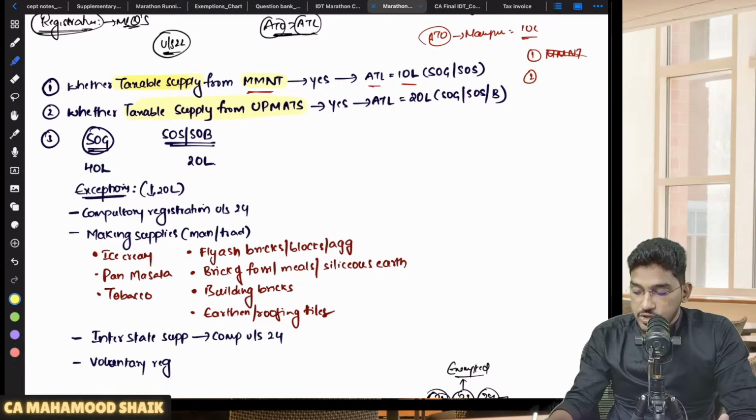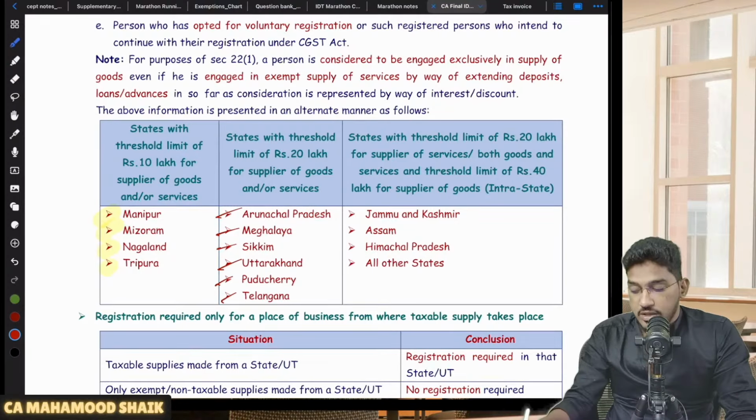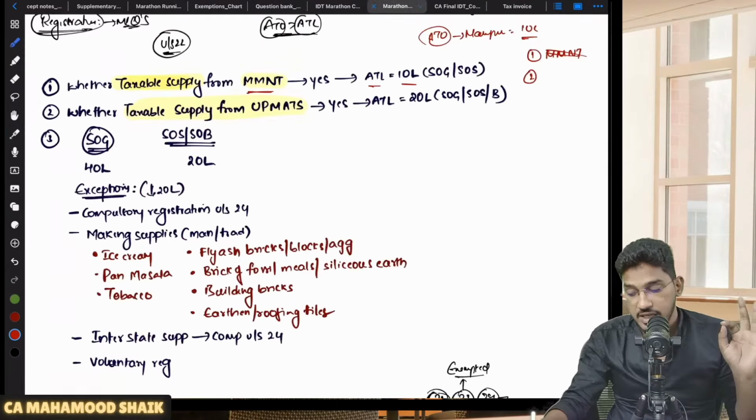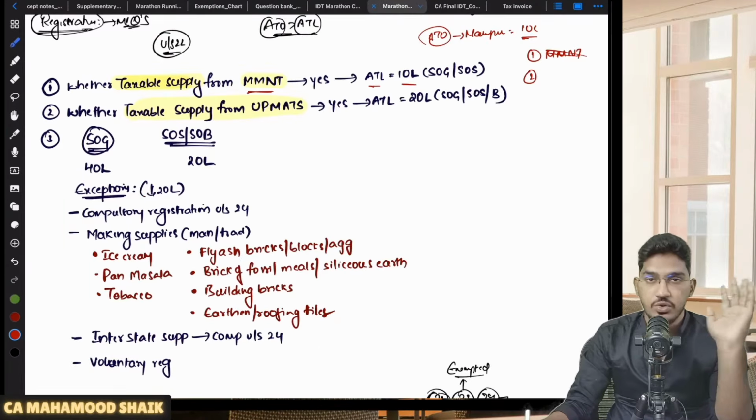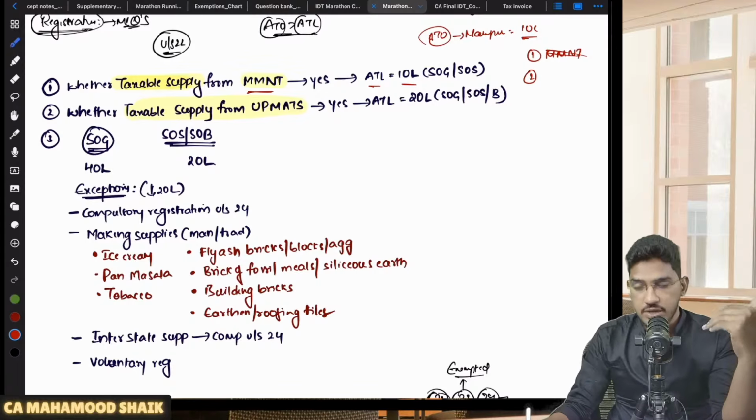Sir, what is UP Mats? UP Mats means 6 states they have told us here. The full form of the mnemonic is Uttarakhand, Puducherry, Meghalaya, Arunachal Pradesh, Telangana, Sikkim. Only when the first point is not satisfied will we come to the second point. So first we check whether he is making any taxable supply from MMNT. If the answer is no, then you come to the second point.